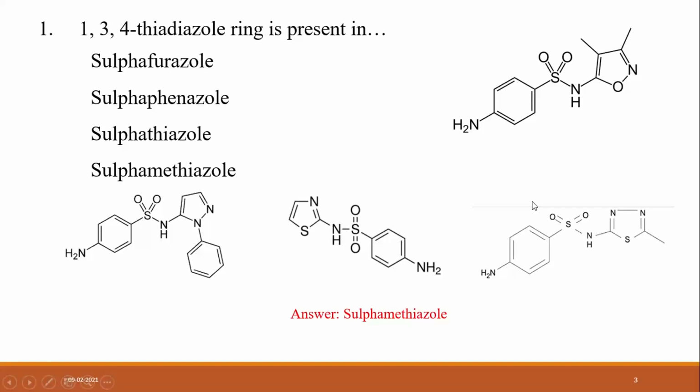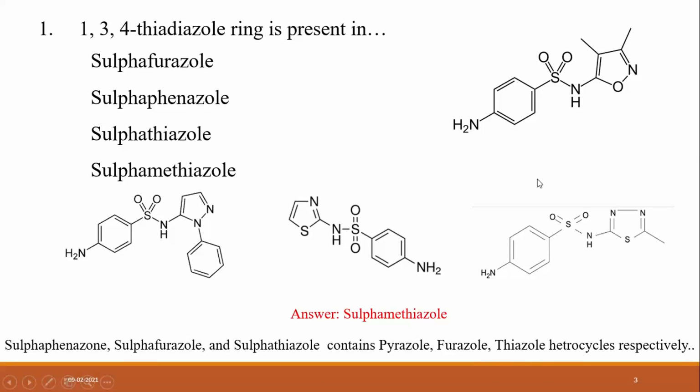Thia means sulfur, di means 2, azole means nitrogen. Sulfaphenazole, sulfafurazole, and sulfathiazole contain pyrazole, furazole, and thiazole as a heterocycle respectively. So the answer is sulfamethizole.